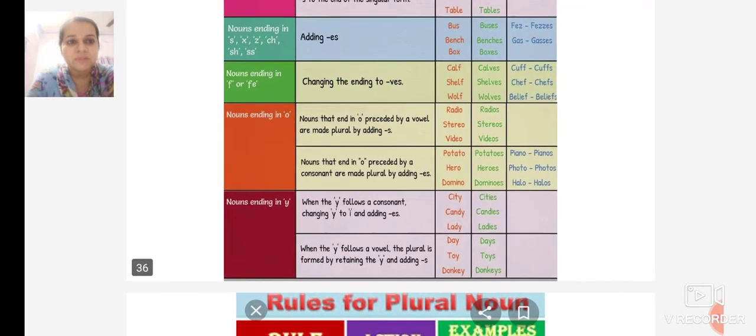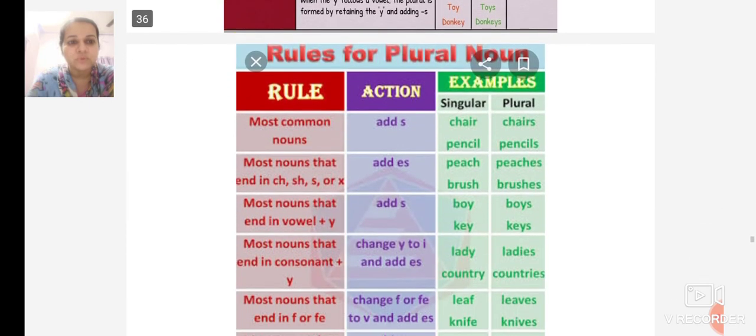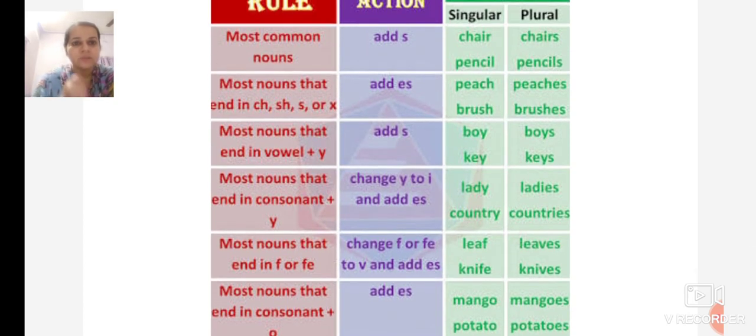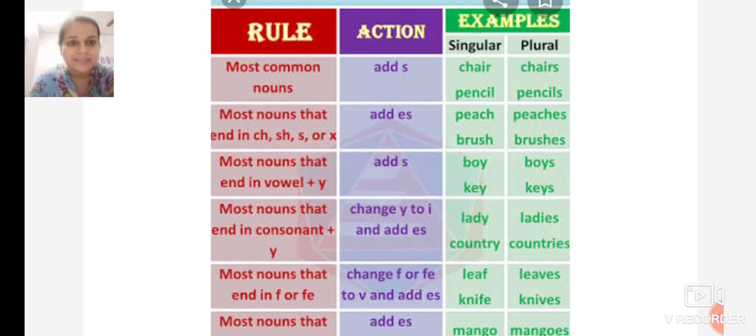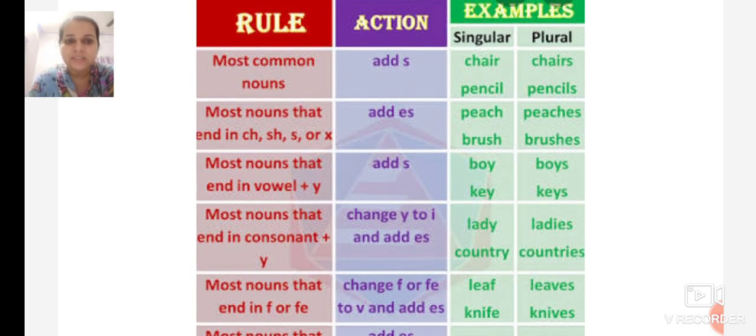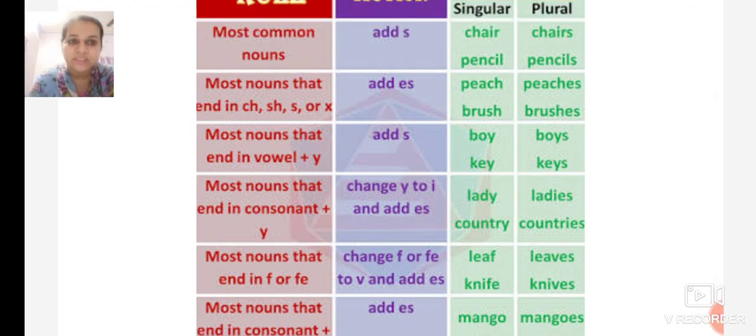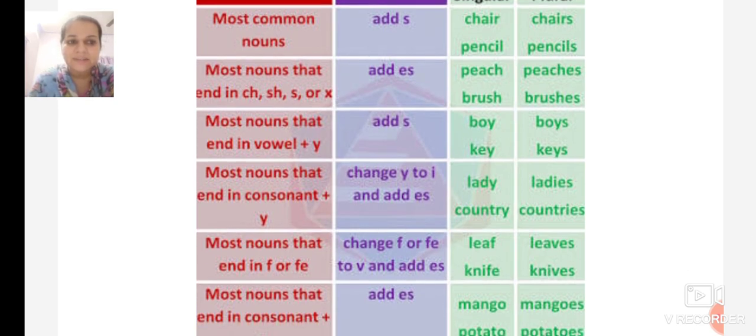So remember these rules. There are some more rules. Most common nouns, we add only S. Nouns that end in ch, sh, s or x, we add es. Most nouns that end in vowel plus y, we add s. When nouns end with consonant plus y, we change y to ies. For example, lady, ladies, country, countries.